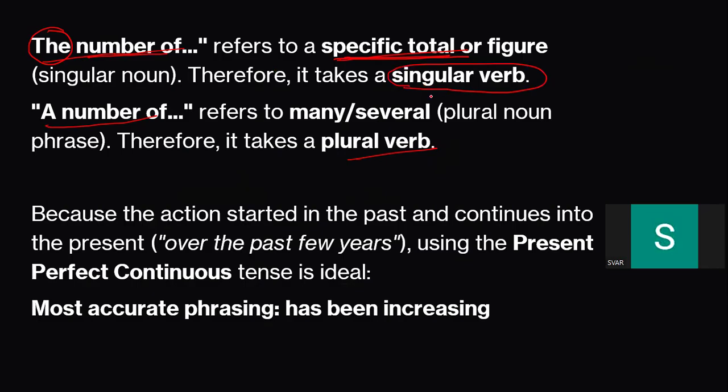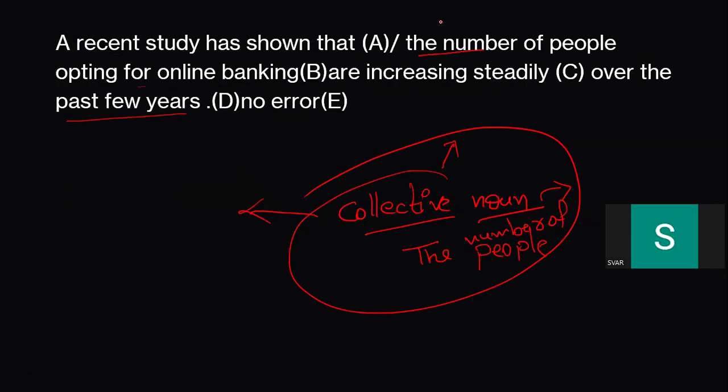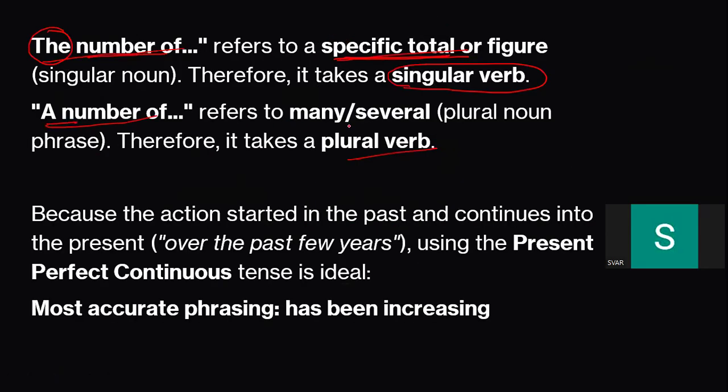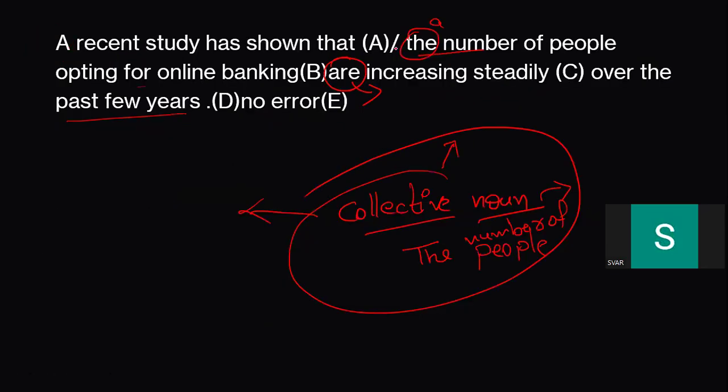Whereas if it is written a number of people, then it would be absolutely correct. But here, due to the, we have to opt for is.